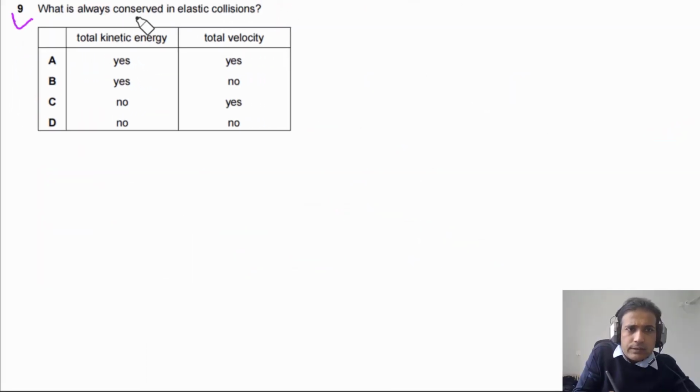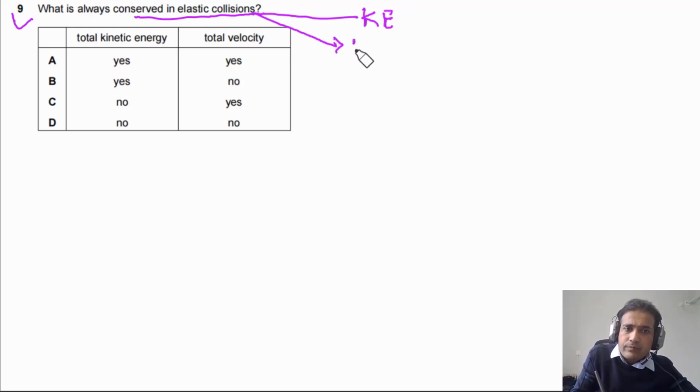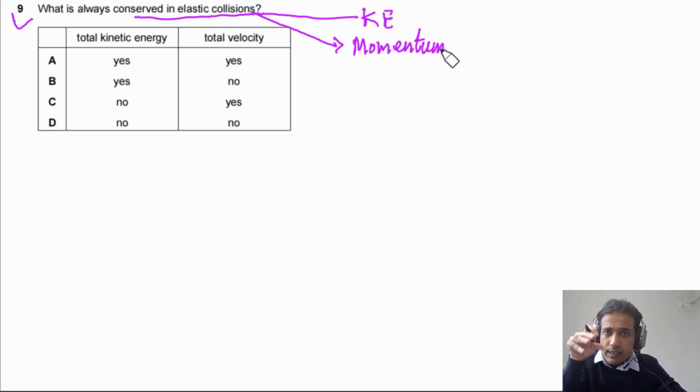Question 9 says, what is always conserved in elastic collisions? In elastic collisions, we need to understand kinetic energy is conserved and momentum is also conserved. Momentum is conserved as long as there is no net external force acting on the system. So for any isolated system, momentum is conserved. But kinetic energy is conserved only if the collision is elastic.